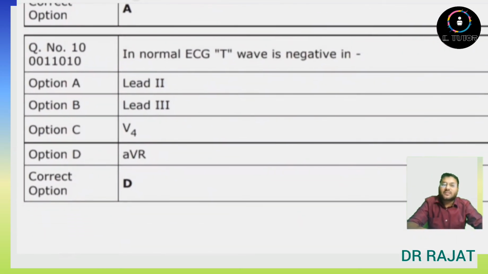In normal ECG, T wave is negative in... This is a direct question. We know that in ECG, T wave is negative in aVR. So the answer will be option D, aVR.